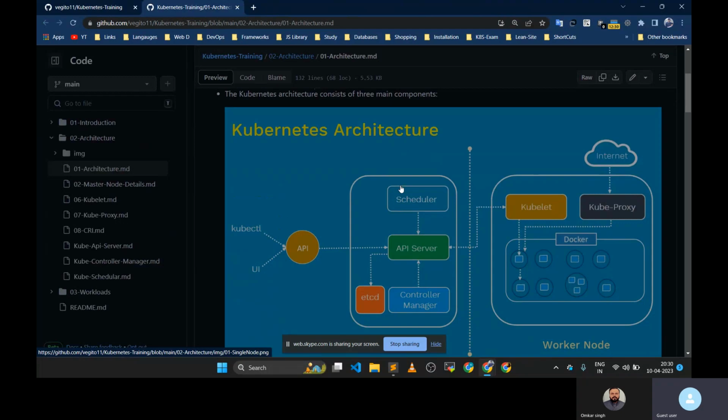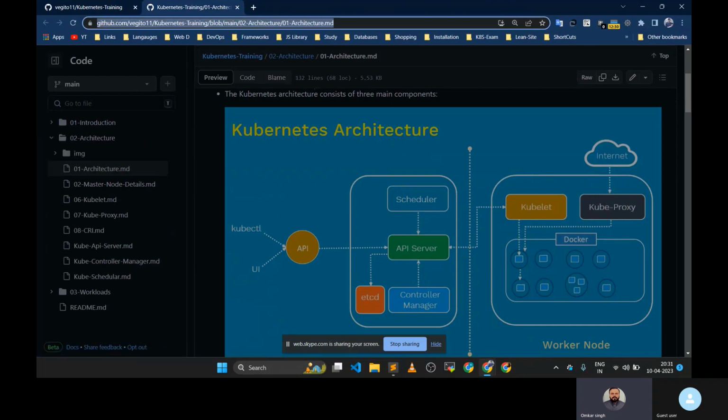Can you please explain the architecture of Kubernetes? Okay, I will explain. First, we have the API server. The API server always takes the instructions we give with the help of kubectl commands, or the UI. Whatever instruction we give, like wanting to create something or get any information, it is the API server's responsibility.